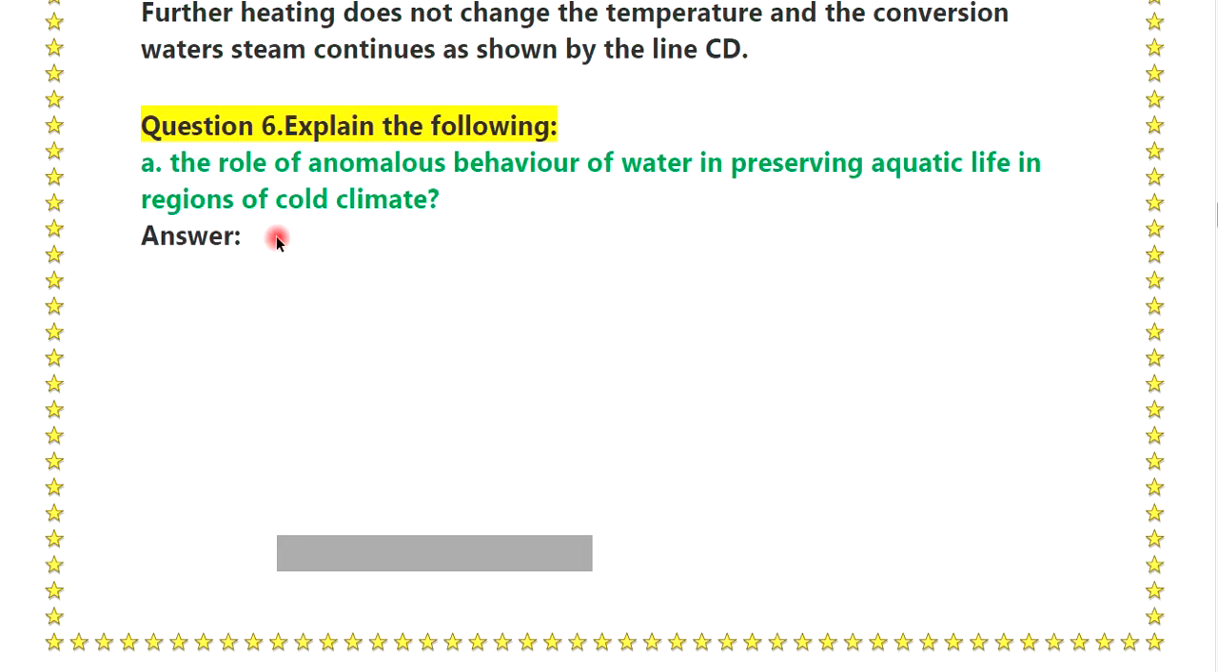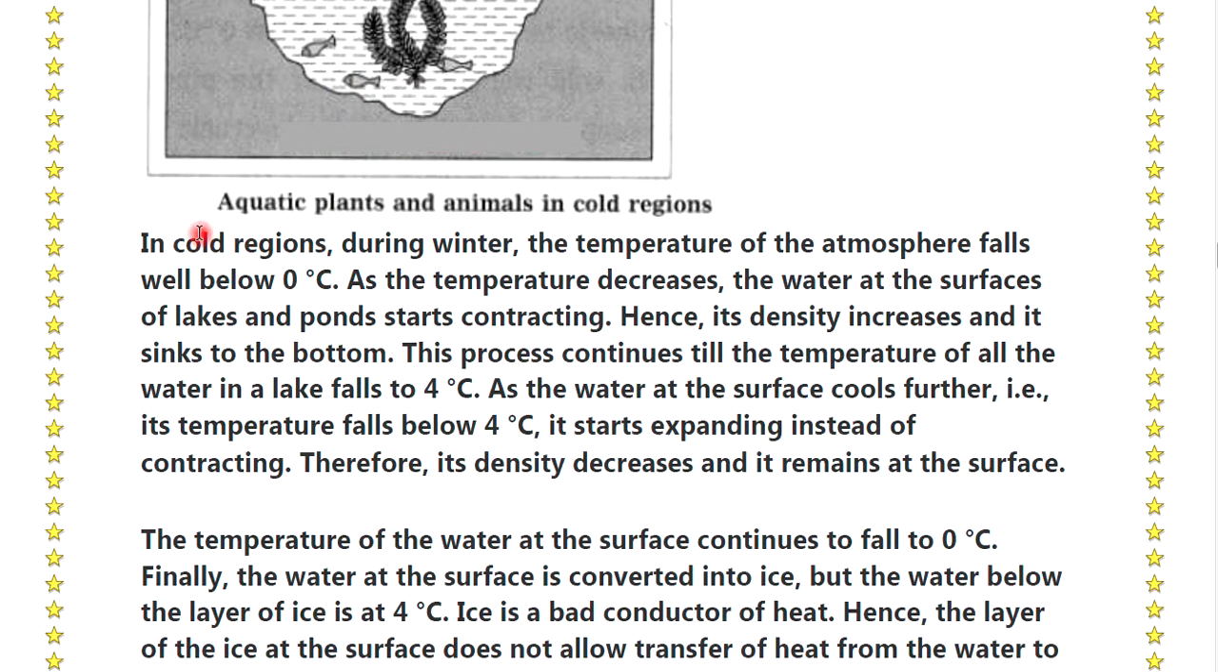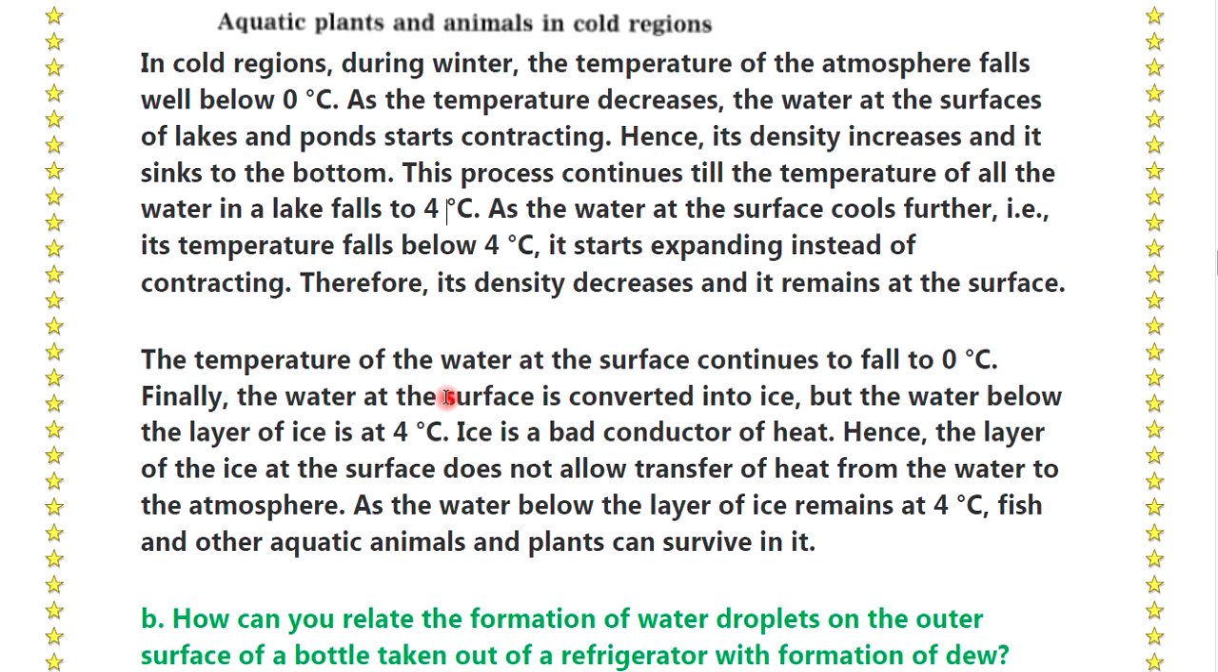A. The role of anomalous behavior of water in preserving aquatic life in regions of cold climate. Answer: in the cold regions during the winter, the temperature of the atmosphere falls below 0 degree Celsius. As the temperature decreases, the water at the surface of the lakes and ponds starts contracting. Hence, its density increases and it sinks to the bottom. This process continues till the temperature of the water in the lake falls to 4 degrees Celsius.